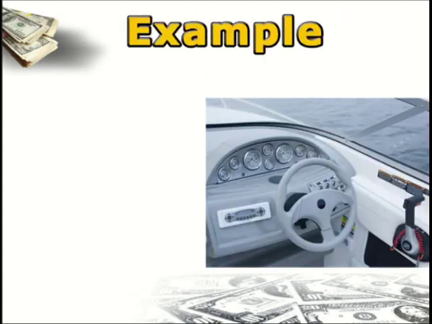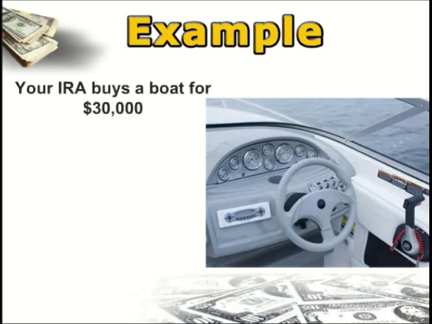Now let's give some examples to those rules. And I'm still caught on the whole thing that I was taken for $200 an hour to rent the jet skis, so let's use a similar example. Let's say that my IRA goes out and it buys a boat for $30,000. Now let's say that I go to a marina owner and I tell the marina owner I'm willing to split the profits 50-50 of what they can make by renting out this boat. And let's say that throughout the year, my IRA was able to rent out that boat and generated $5,000 of profit that comes back to my IRA.